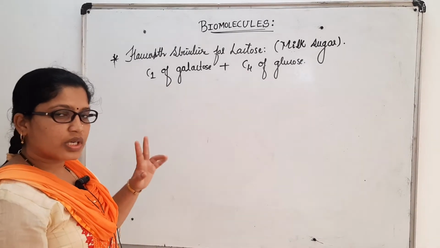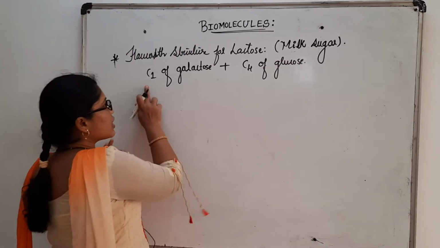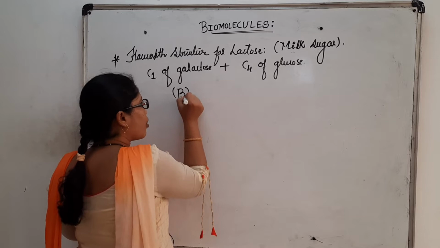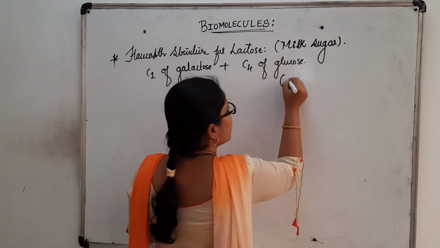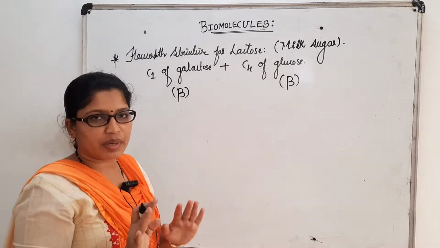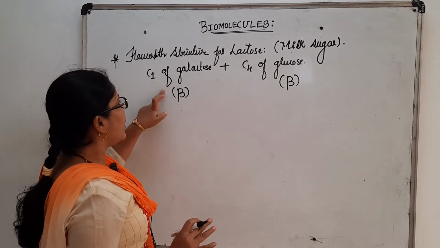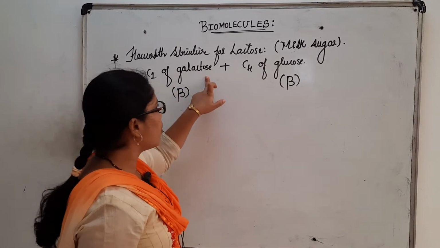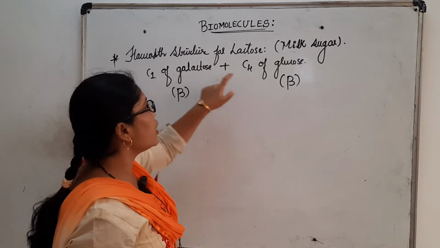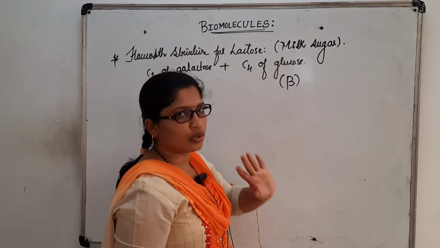In both cases, what form do we have to consider? C1 of galactose is in beta form, and glucose is also in beta form. In both cases we have to consider beta form itself. That is, beta D-galactose combines at its C1 with C4 of beta D-glucose.